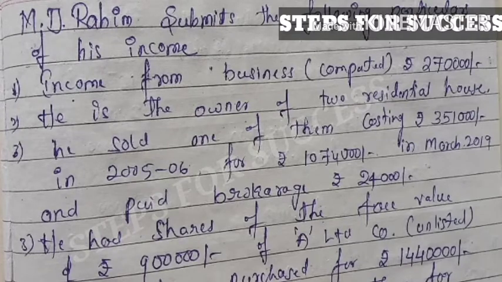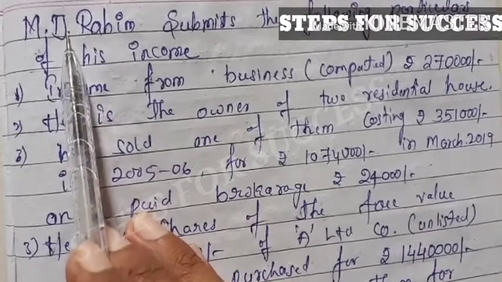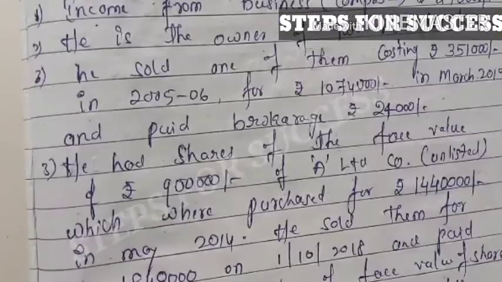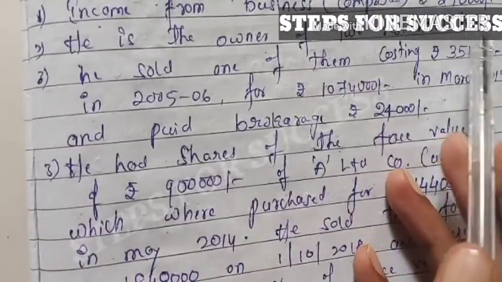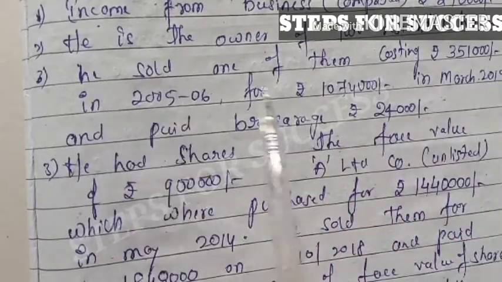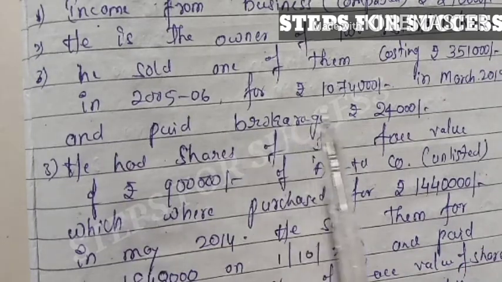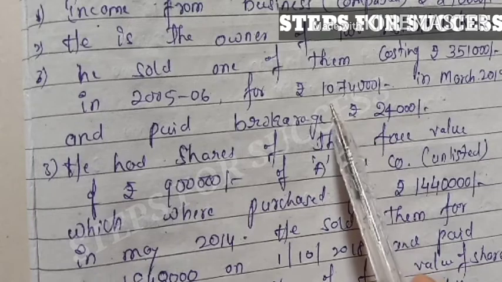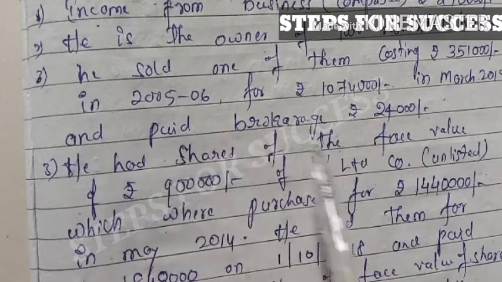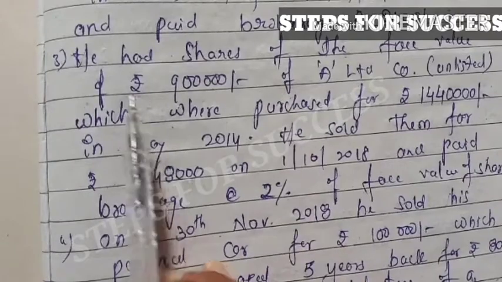First, let's see the given information and data in this question. Mr. Rahim submits the following particulars of his income. Income from business, already computed, is 2,70,000. He is the owner of two residential houses. He sold one of them, which cost 3,51,000 in 2005-6, for rupees 10,74,000 in March 2019 and paid brokerage of 24,000. This is one data: sale of house property.